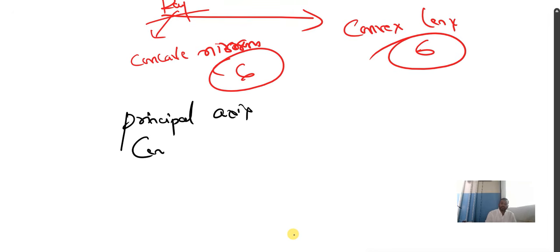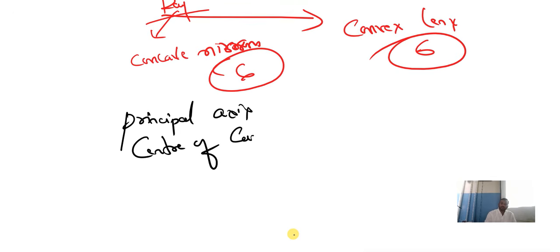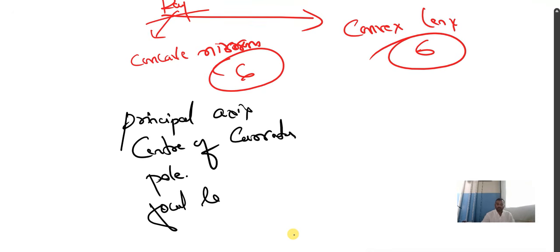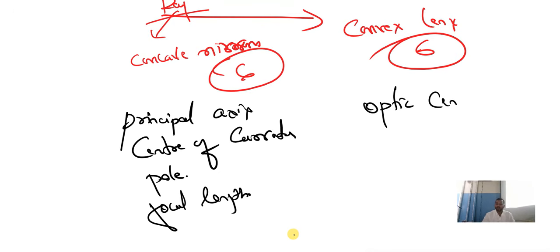center of curvature, next pole, focal length, and next is optic center, aperture.